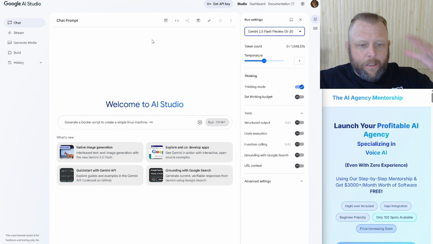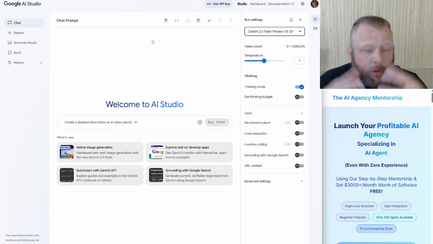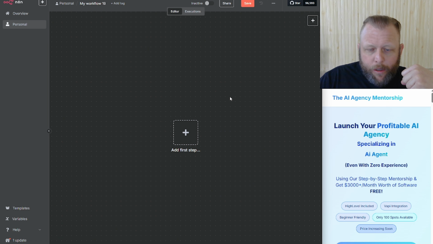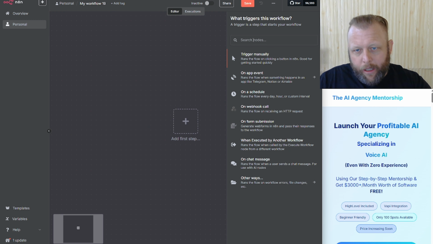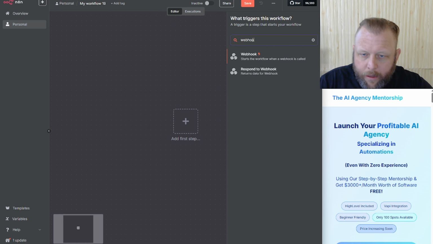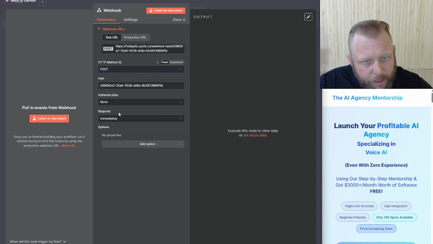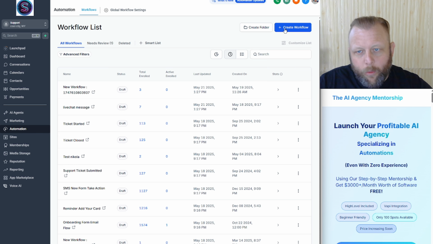So, right. We got our stuff, we're set up, we got some API keys to use. How are we now going to connect HighLevel with N8N? So very, very simple. The first thing we're just going to do in here is hit the plus button, and we're just going to go with a webhook. Now we're going to hit webhook in here. We are just going to change this to a POST, and then just leave this window open. You're going to come back in here, and we're going to create a new workflow, and we are going to start from scratch.